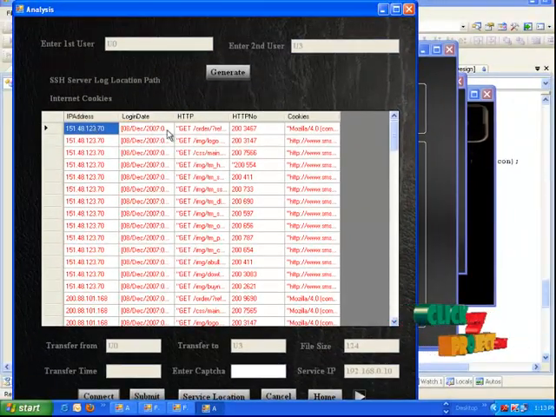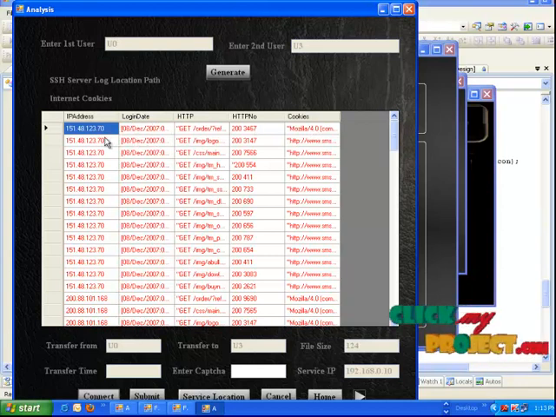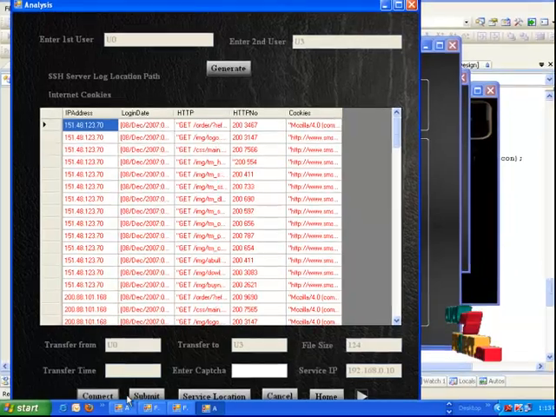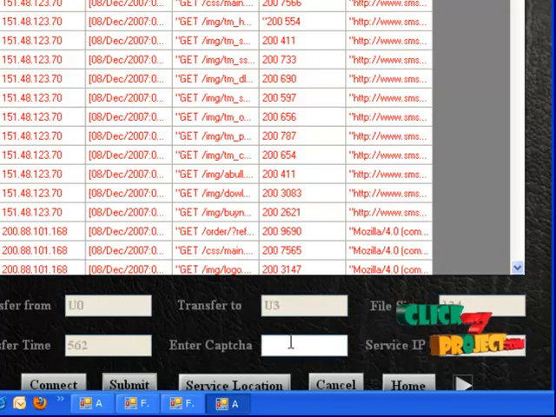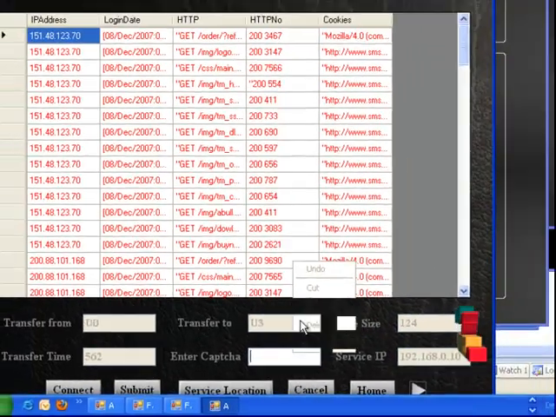The first process covers the IP address, login date, and HTTP cookies. The IP address, source and destination, is processed at the attacker level of attack to find the IP. The login date is the date the user logged in. HTTP shows the user's browsing history at the IP level. The secure data transfer takes a number of seconds. Next enter the server IP.